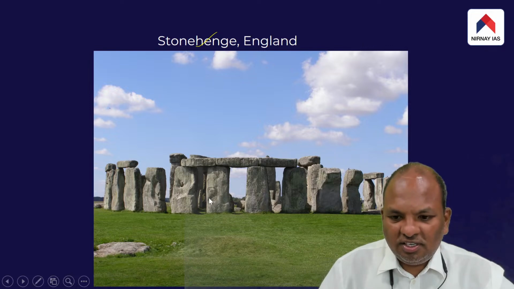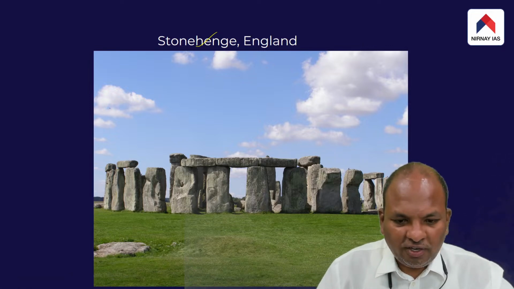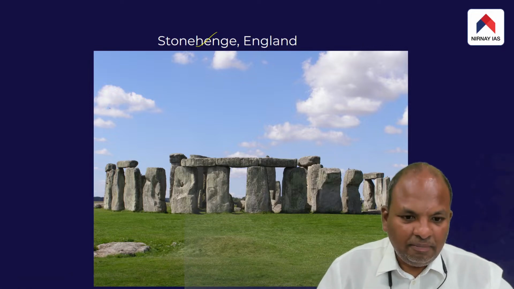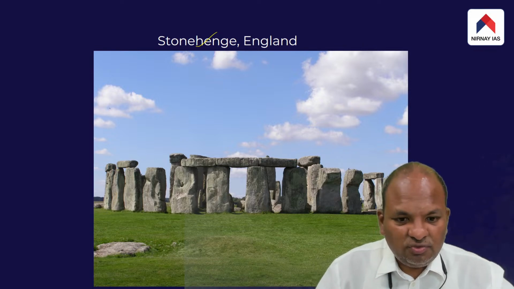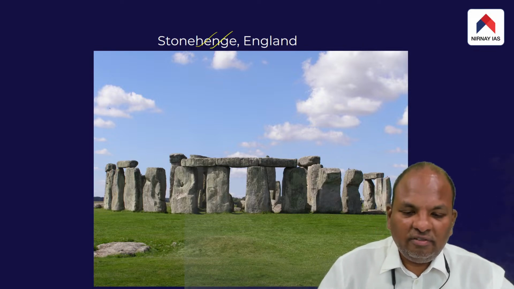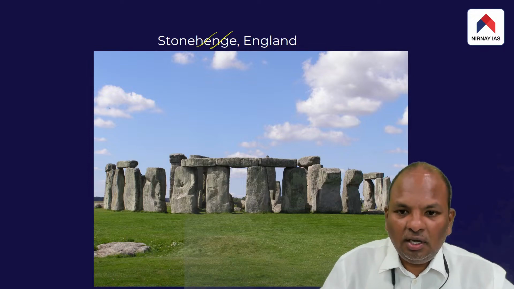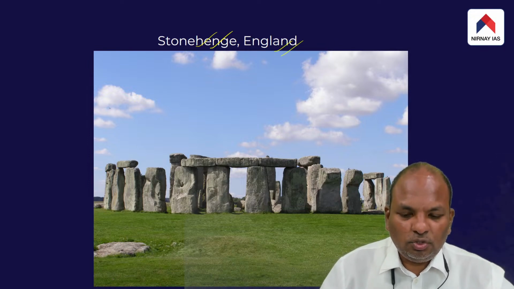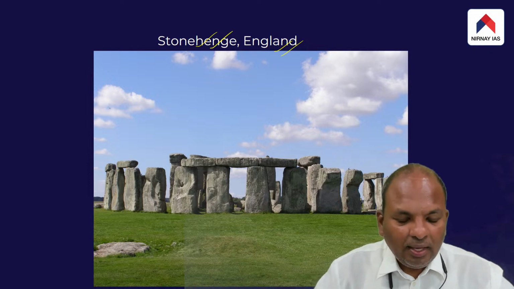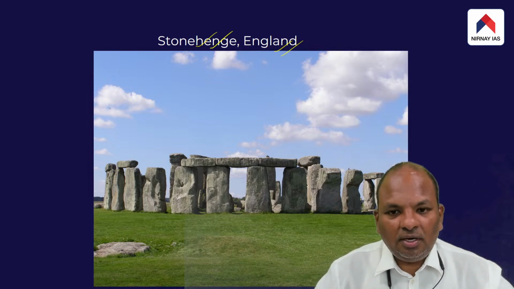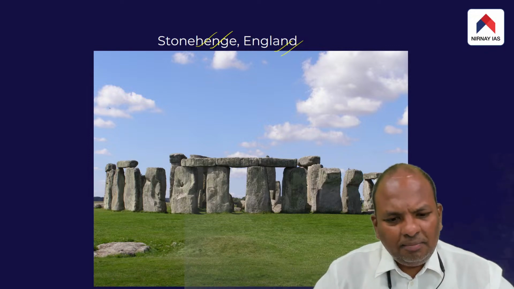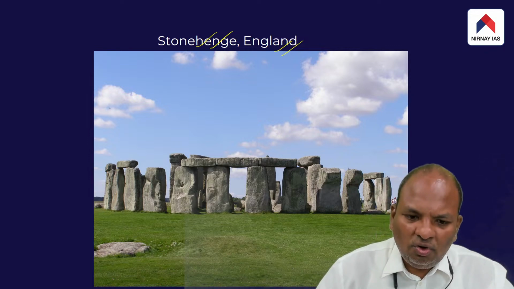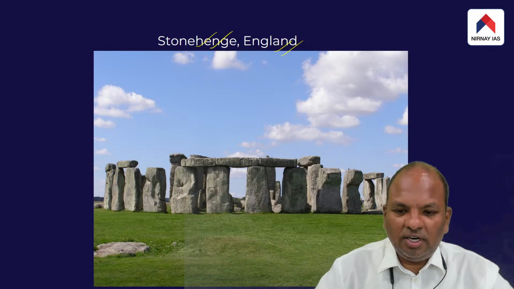I've seen this photograph earlier as well, because Stonehenge is a very famous megalithic site. The whole point which I'm trying to convey is that megalithic culture was not unique to India. The same type of culture is also found in other parts of the world.